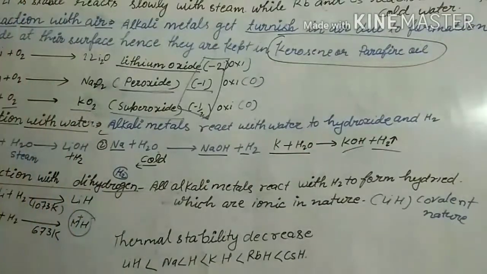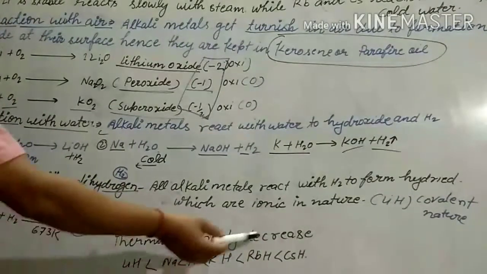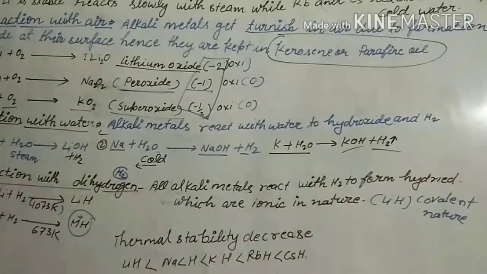Lithium hydride, being least reactive, reacts at high temperature, that is 1073 Kelvin, but the others react at 673 Kelvin. Please note students, thermal stability of hydrides decreases with increase in size.